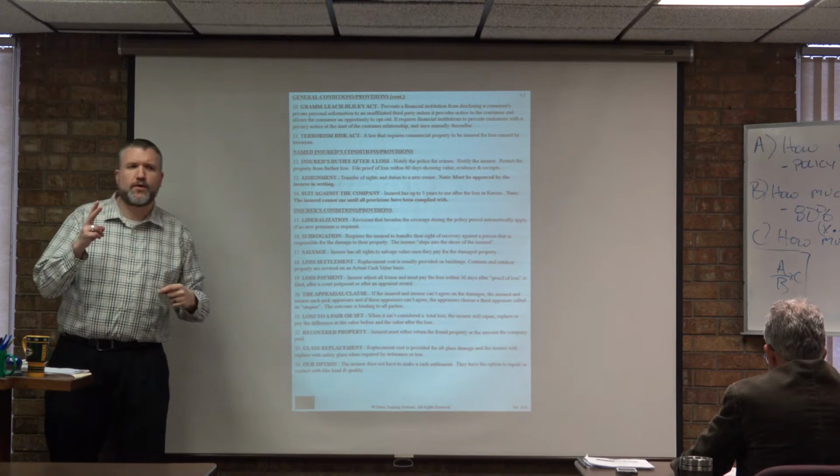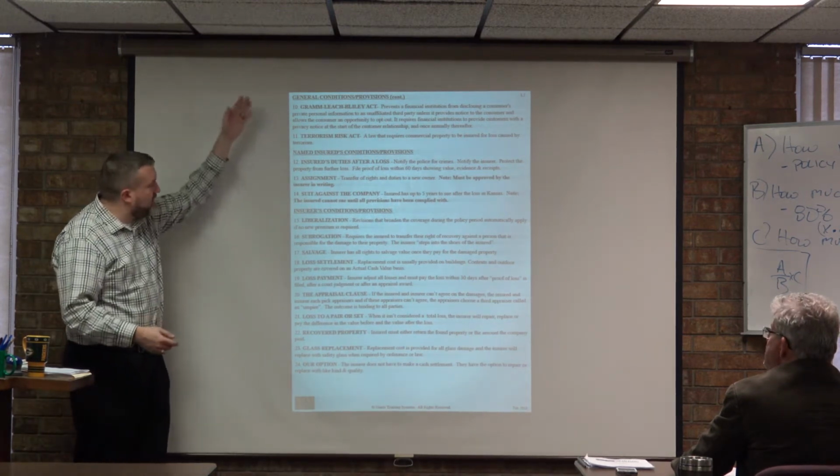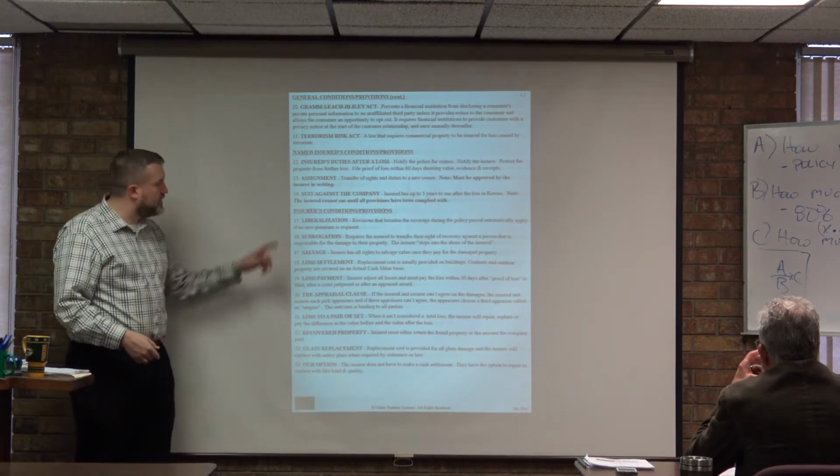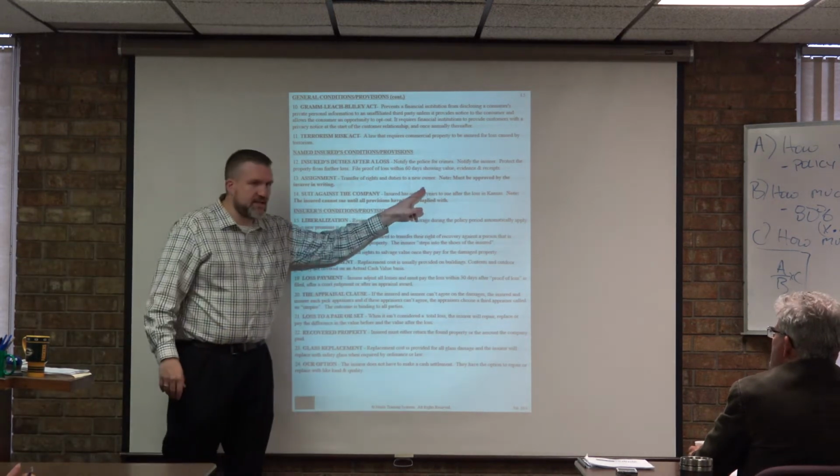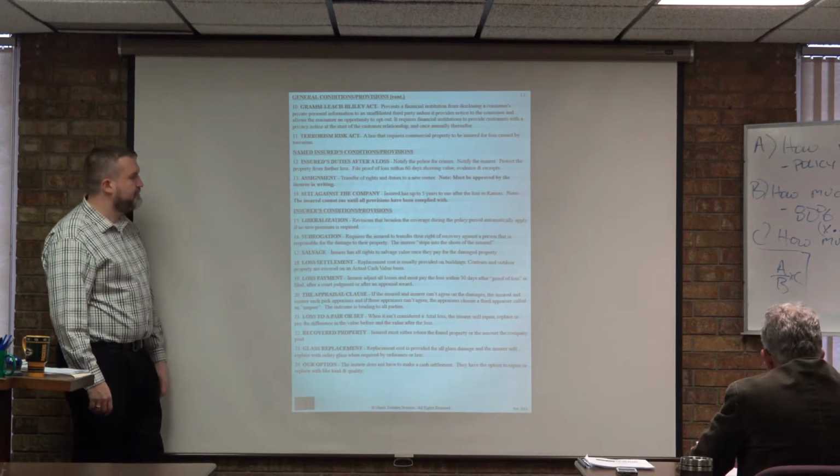So it's almost like a two-step process, right? You have to kind of go through the checklist. Did I comply with everything there? If I did, now I can file a lawsuit. Up to 5 years. And that's specific to Kansas, so you need to know that time frame for Kansas.